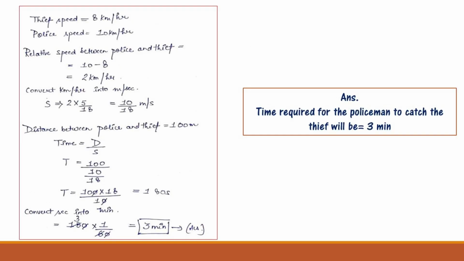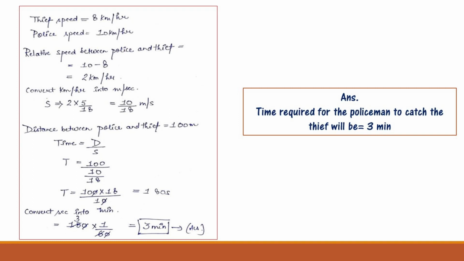As it is given, the thief's speed is 8 km per hour and the police speed is 10 km per hour. Now we have to find the relative speed between police and thief first, that is 10 minus 8, that is 2 km per hour. Now we will convert kilometer per hour into meter per second. The speed will be 2 into 5 by 18, that will become 10 by 18 meter per second.